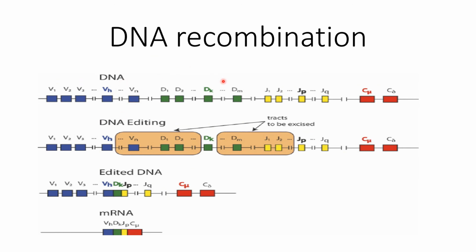DNA recombination takes place to form the different immunoglobulins in the variable region. This also gives regulation of gene expression, as the variable region, diversity region, and joining region combine to form various types of immunoglobulins. Thus, 10 raised to the power 9 to 11 immunoglobulins can be formed by a single lymphocyte.